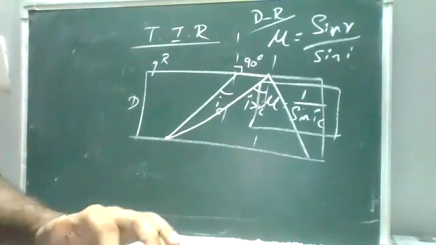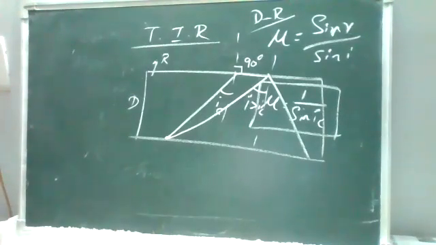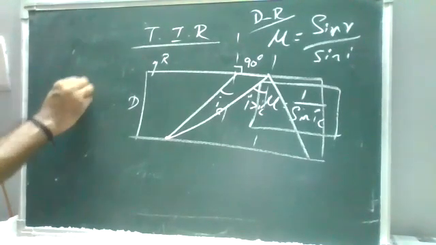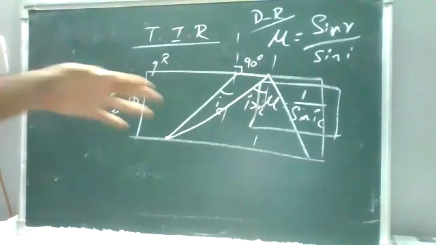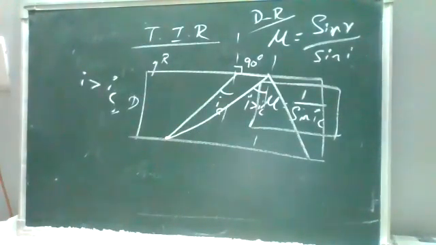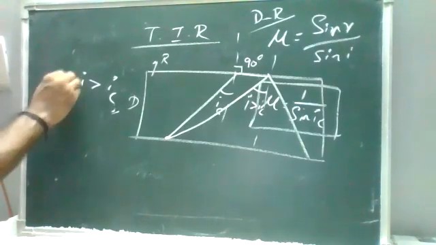Okay, right. So we'll see a problem on this one. And one more thing, you can mention total internal reflection. The condition is I should be greater than IC. So then only we can get the reflection back inside the denser medium. So the condition is I is greater than IC.